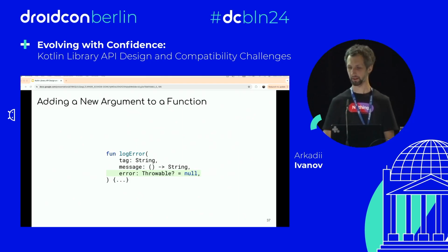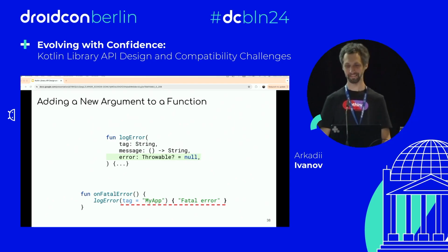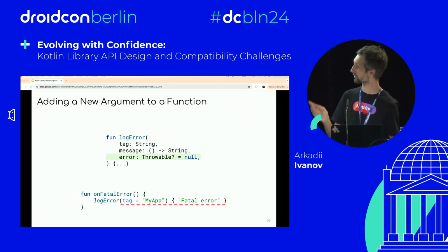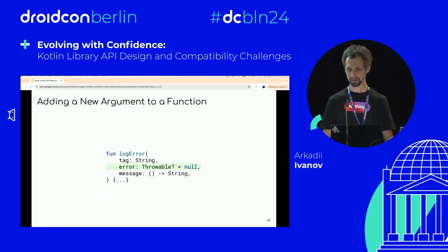Another use case: if we have our message argument as a lambda, like a function that returns a string for lazy evaluation, for example. If we add our error argument after the lambda, we'll break source compatibility because of this. Clients may be calling this log error function as shown in the example, and it will stop compiling. It's a source incompatible change.